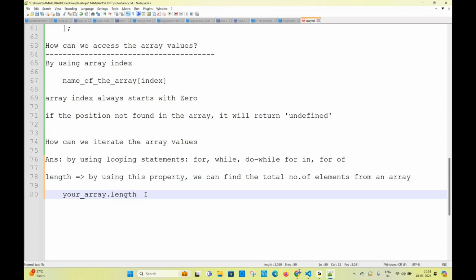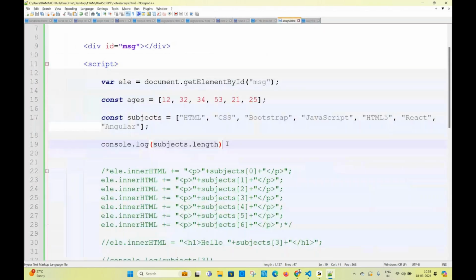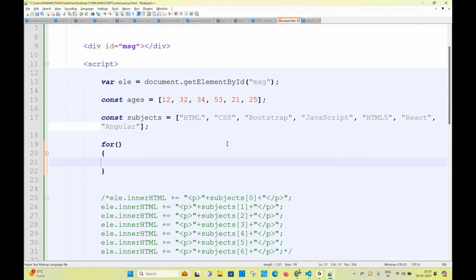Come here now, all of you. Go to the code, and now I want to use a for loop. Previously we saw for loops, looping statements. If I want to write a for loop, what do I need generally? Starting point you need, ending point you need.